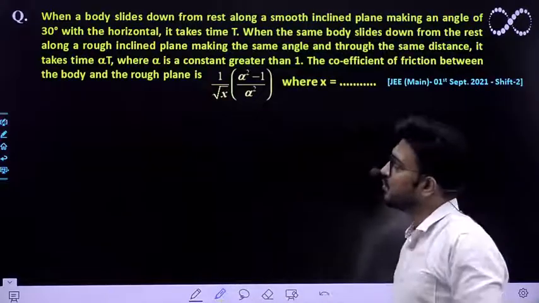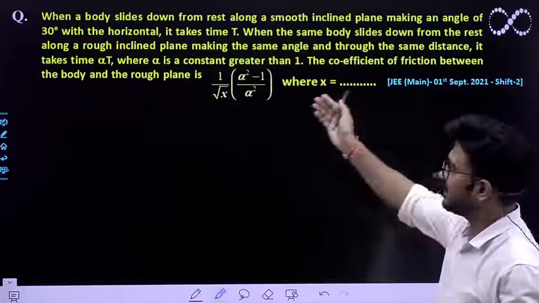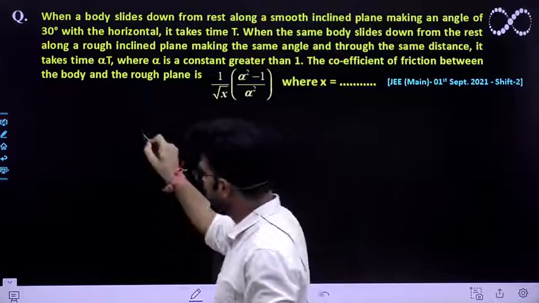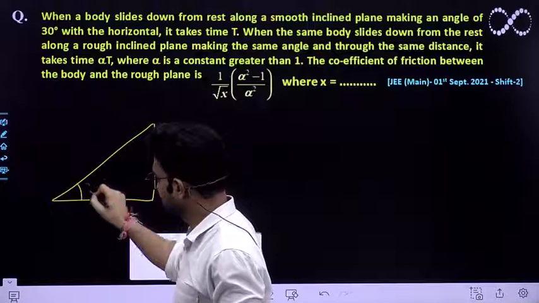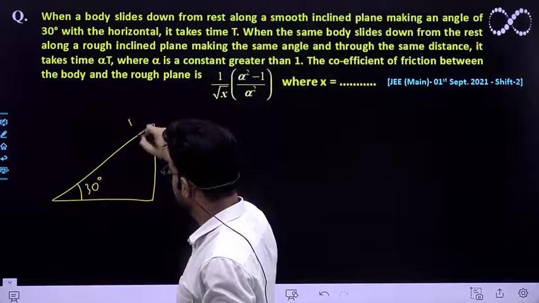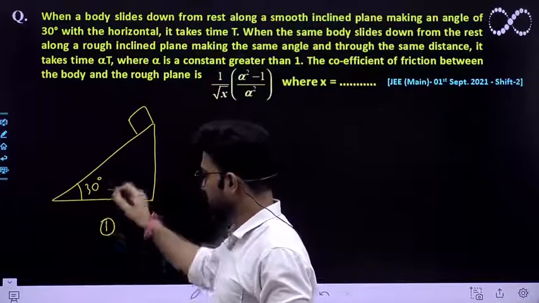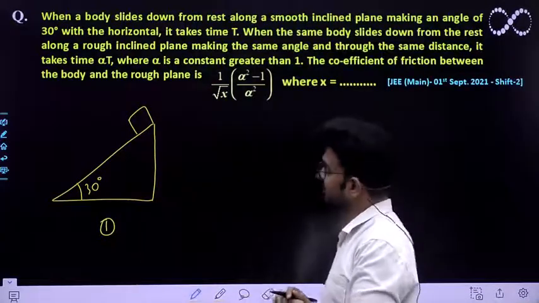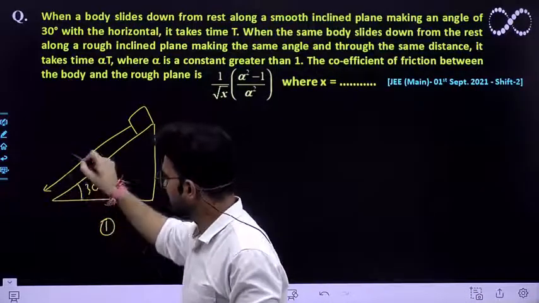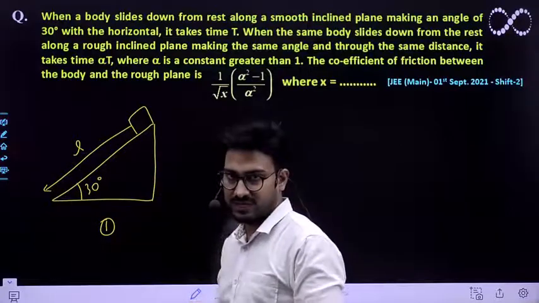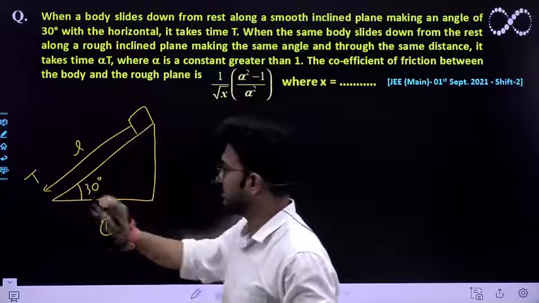Question says, when a body slides down from rest along a smooth inclined plane making an angle of 30 degree with the horizontal. That means if I take this example in which a body is sliding down an inclined plane just like this, making an angle 30 degree with the horizontal. Let this be the body which is sliding down. In the first condition it is on a frictionless surface. It takes t time to come down. So let it have fallen a distance of L length, and it takes t time to reach the bottom.